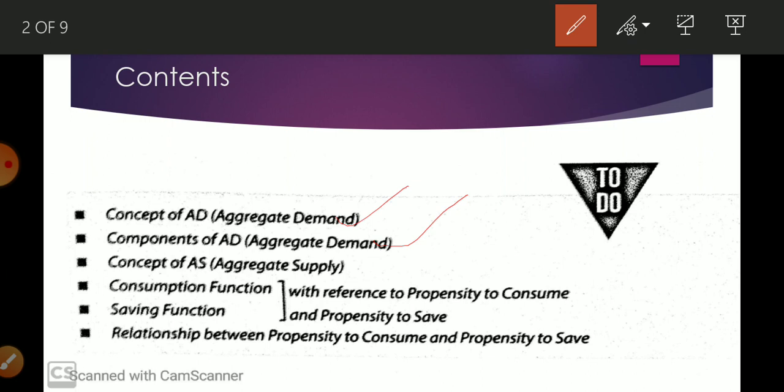Today we are going to discuss aggregate supply. So this is the topic of today's video. After that there will remain three topics: consumption function, saving function, and the relationship between them.